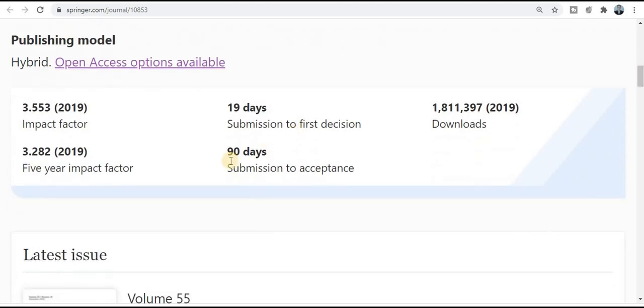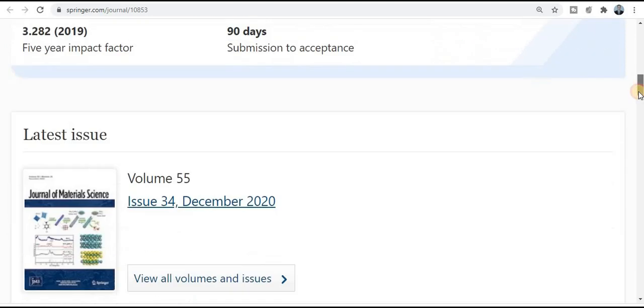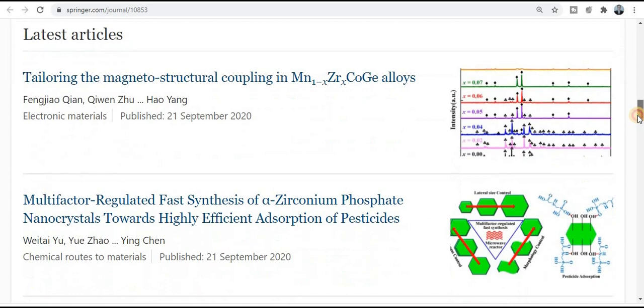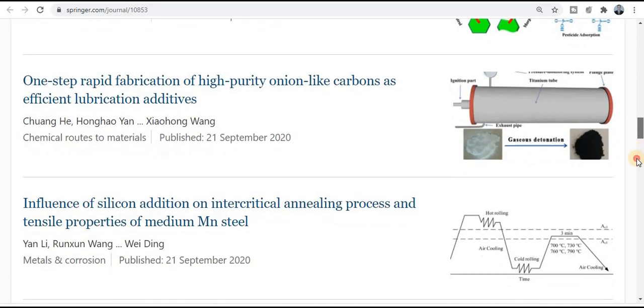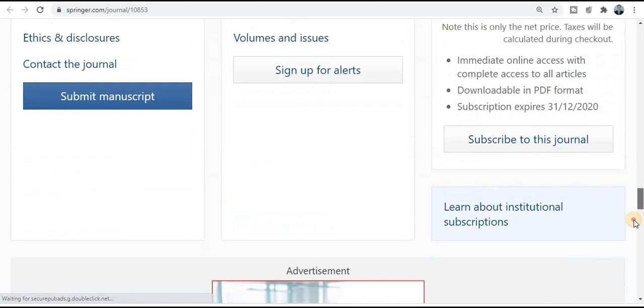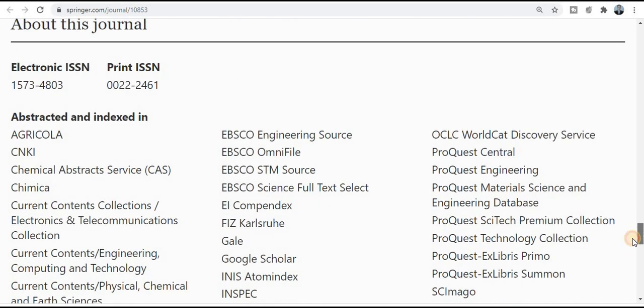Within 3 months your research paper will be published in this quality index Springer category journal, and within 18 or 19 days you will get the notification whether your paper is accepted, rejected, or needs minor changes. It is a really quick publication channel, so grab this golden opportunity to publish your manuscript and research article.